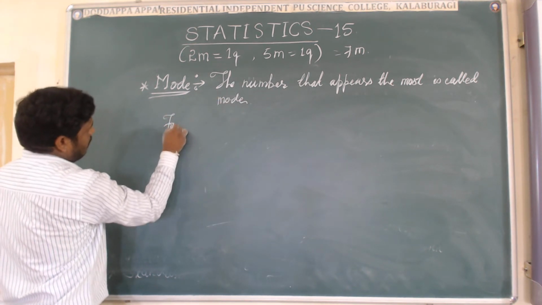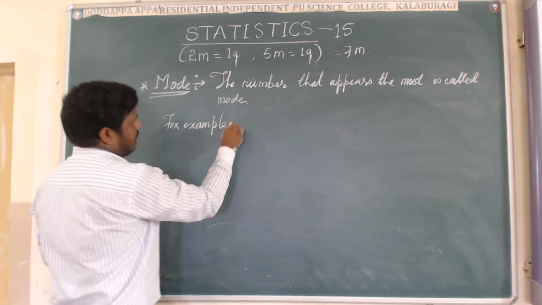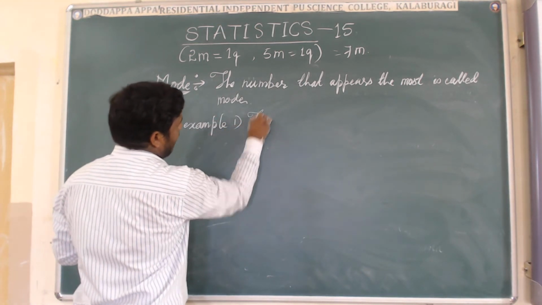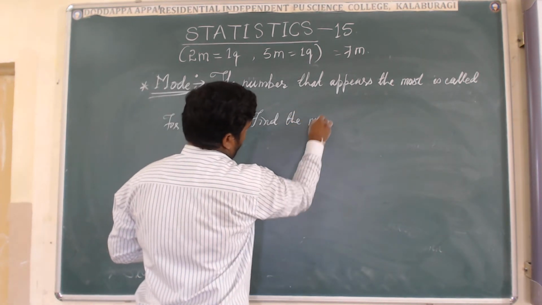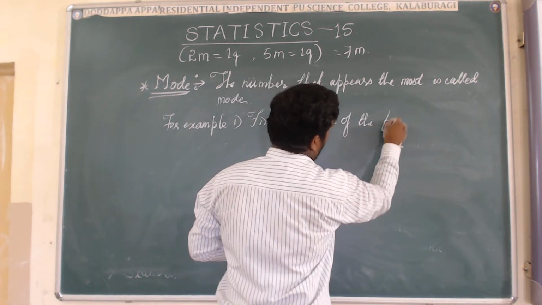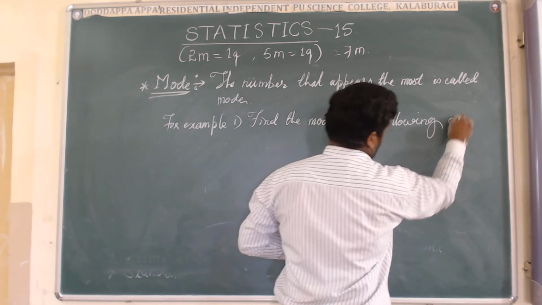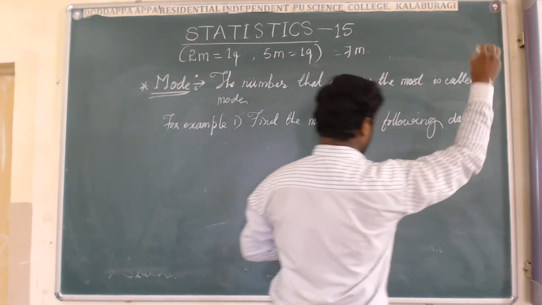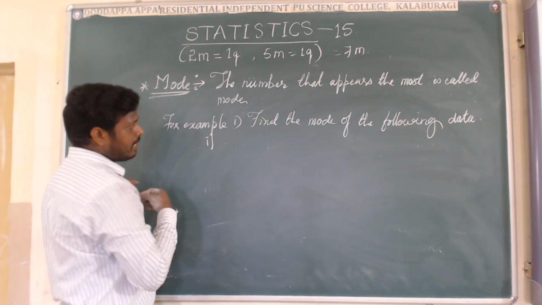For example, first one, find the mode of the following data. Again, I will write two more examples here. One for me, one for you.